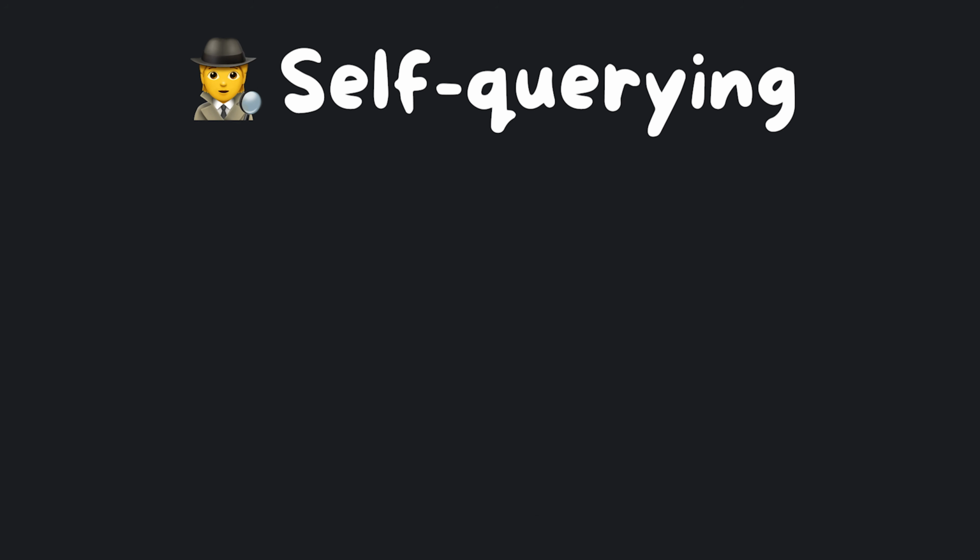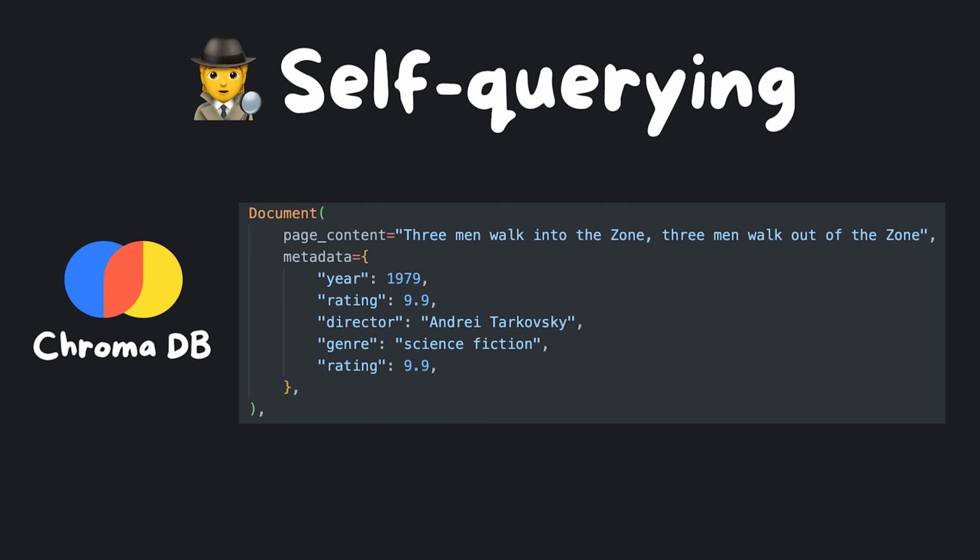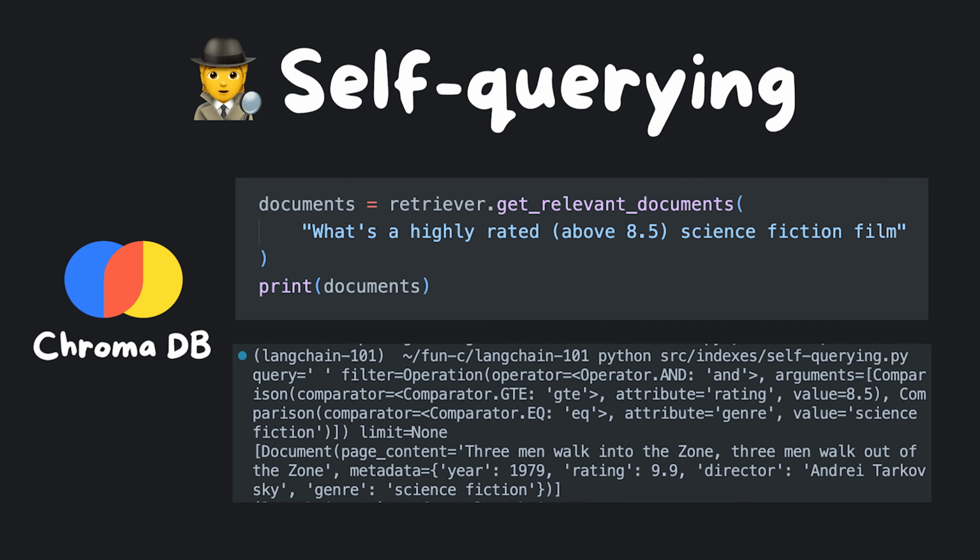As an illustrative example, one thing you could do is self-querying with Chroma. Say you have films stored in Chroma DB. The movies have as metadata score and genre. Then you could run the following line of code and get the movies that you wanted.